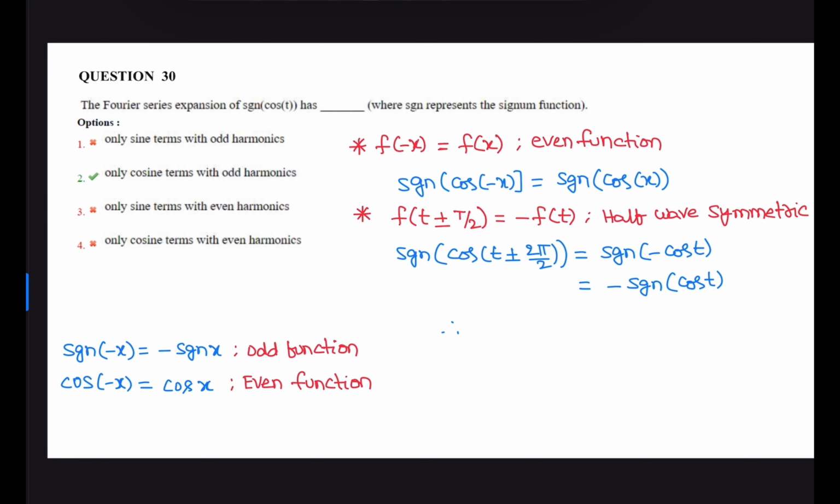Next question. The Fourier series expansion of signum of t has dash. So we know that if f of minus x is equal to f of x, then it is an even function.